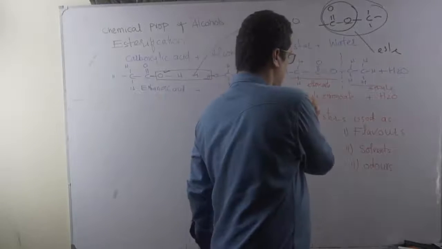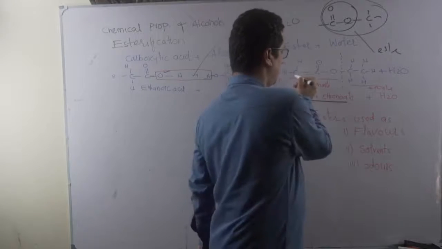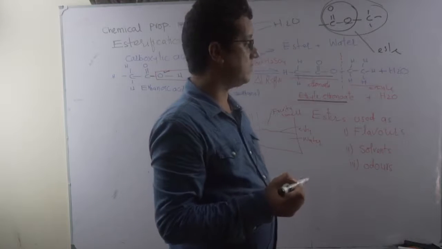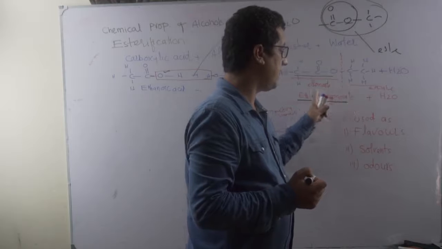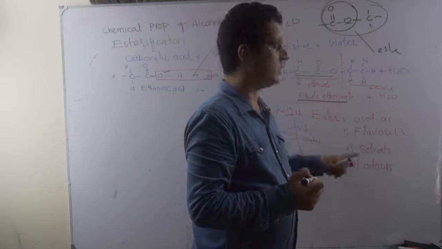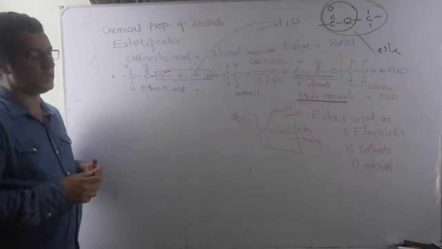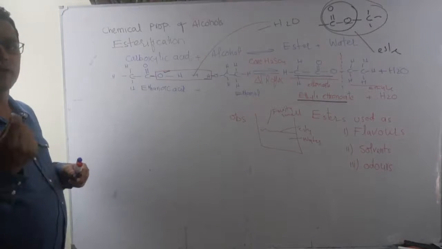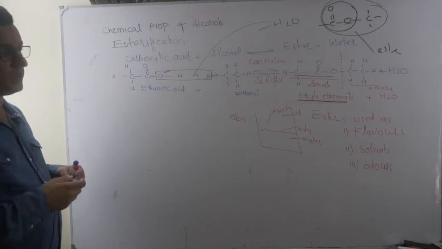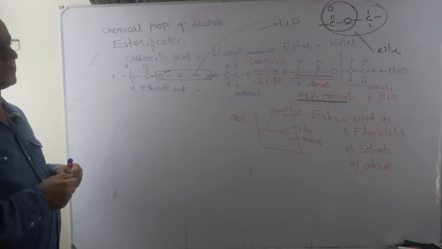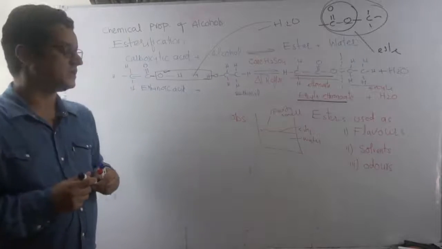But when you actually write it on paper, you see the carboxylate part is written first. The carboxylic acid part, the carboxylate part is written first, and then the alcohol. So this is ethyl ethanoate. You notice ethyl ethanoate, a kind of flavor. So they are used as flavors, as solvents, as odors, but you need to practice the method, the chemical equation, how to write the chemical equation, how to write the formula of a particular ester, or how to trace back the carboxylic acid and alcohol from which it is formed.